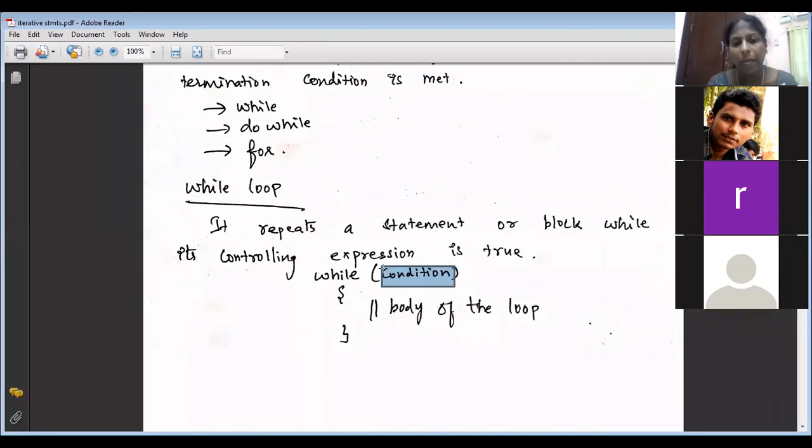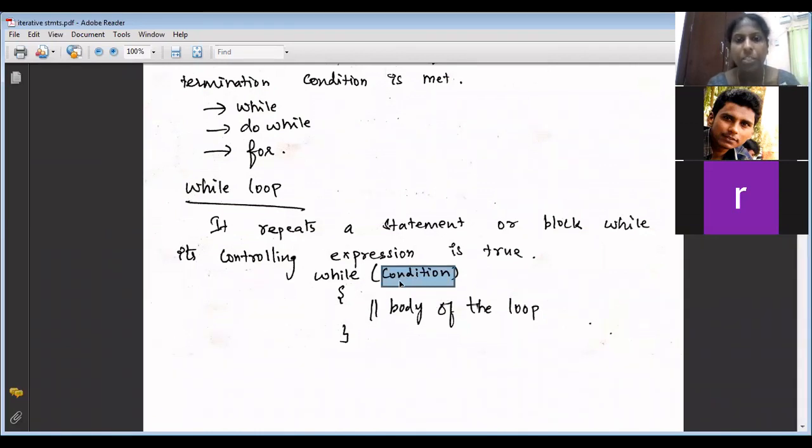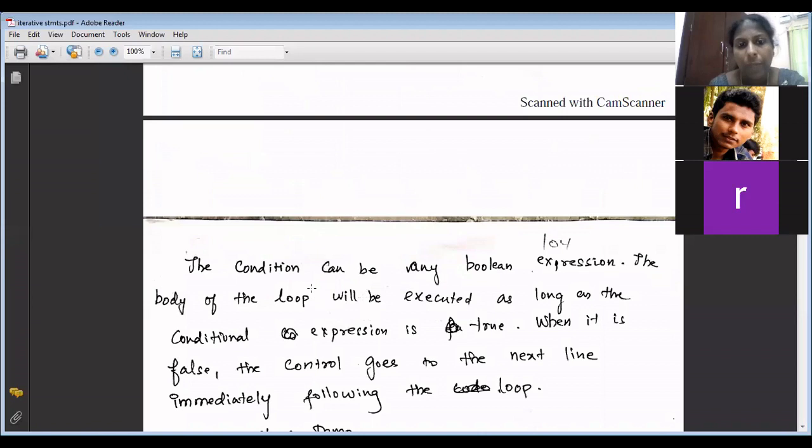So can you write while of 1 in Java? No. So how should you write it? While of true you should write. So the while condition should be a Boolean expression. Boolean expression means it should evaluate to either true or false. In Java, true is not equal to 1 and false is not equal to 0.